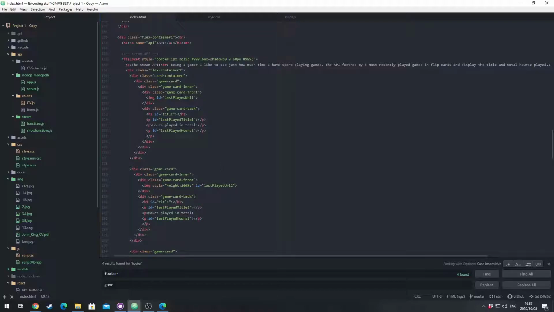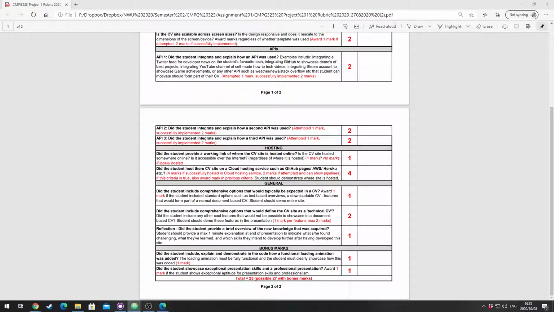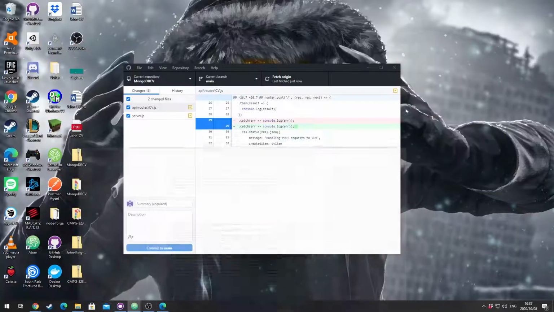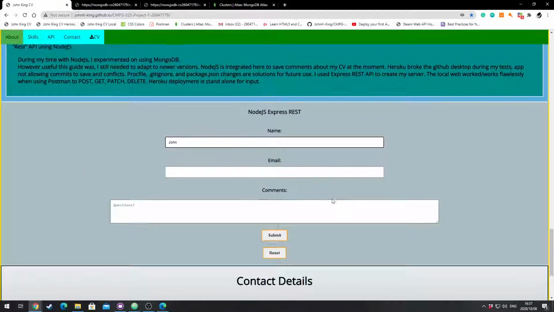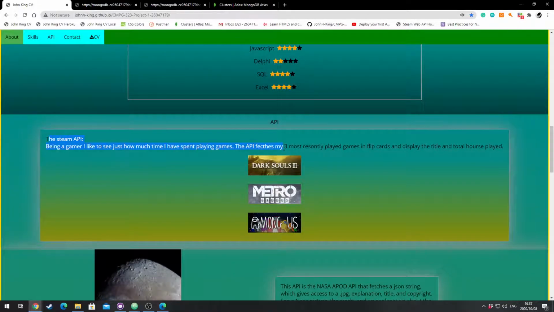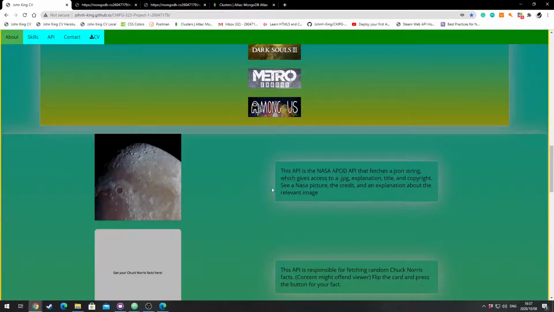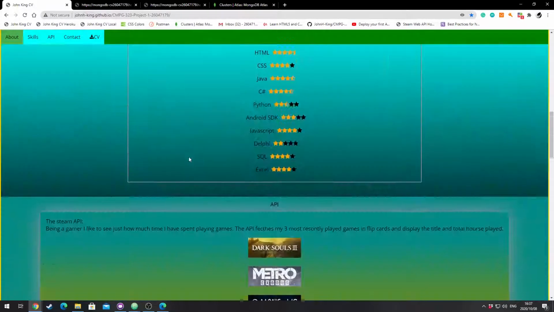Now, going through, you can see these field sets. Now I loved using these field sets. All of them are almost the same, but the biggest aspect it does is it looks like it divides my screen. So when I look at this, I know I'm looking at Steam. And when I look at this, I know I'm looking at the exact thing. That's why I decided to use these.